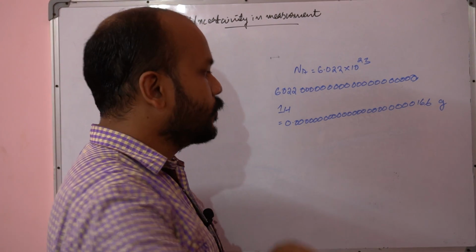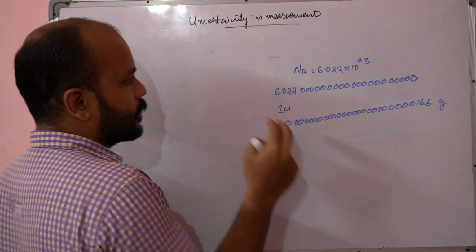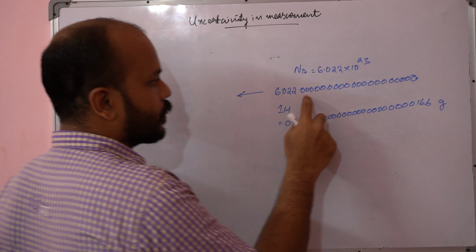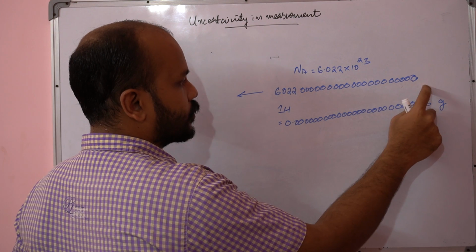So in that situation, the first thing is we have to write it in notational form. How many zeros are there? Actually it is 20 zeros.